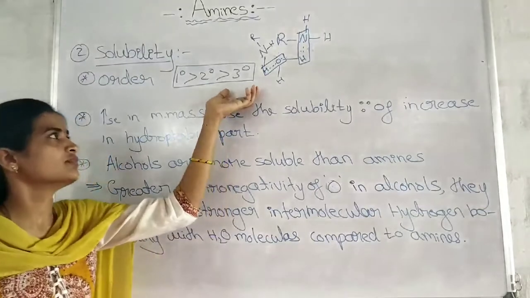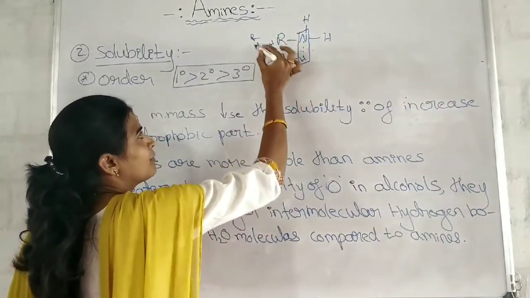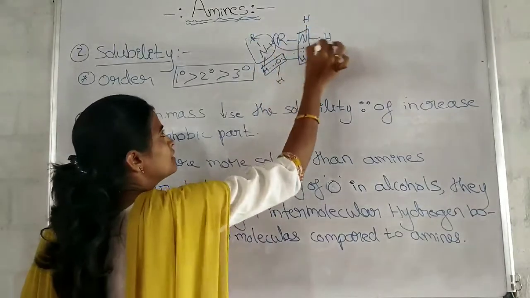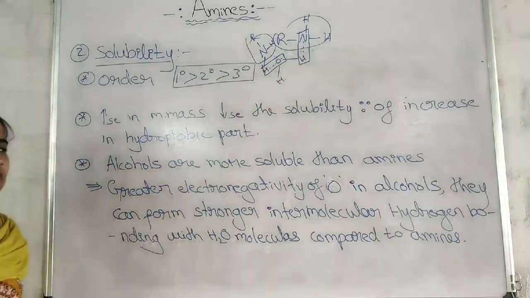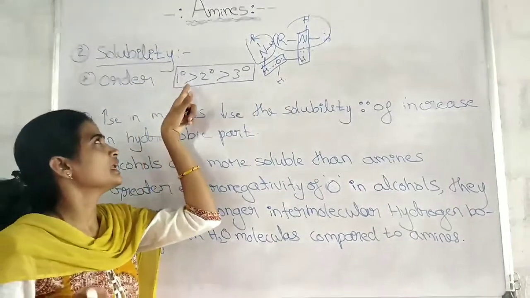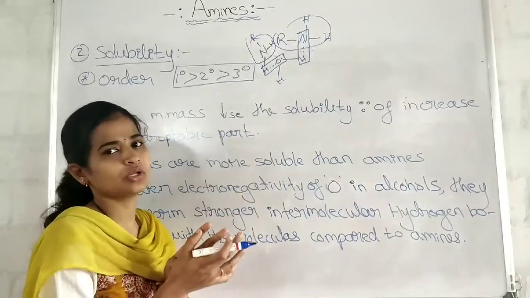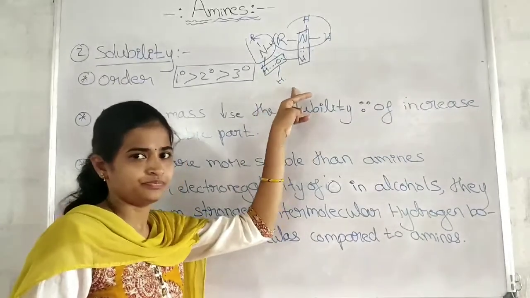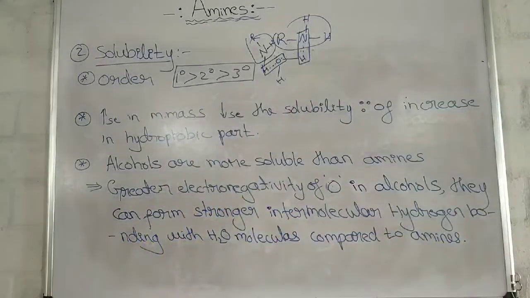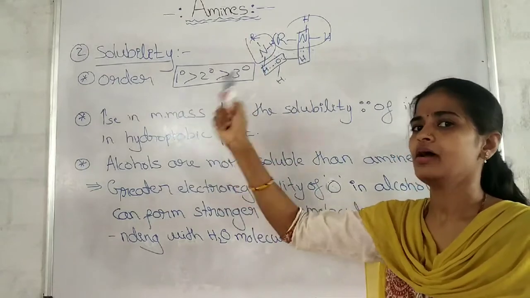What is the reason for this? You can see here one amine and another amine molecule. They are forming hydrogen bonding with the water molecules. As there is a greater availability of hydrogens in the primary amines, they can form more and more intermolecular hydrogen bonds with the water molecules. Greater the extent of hydrogen bonding, greater is its solubility in water.